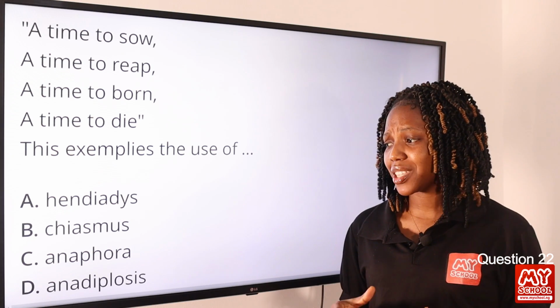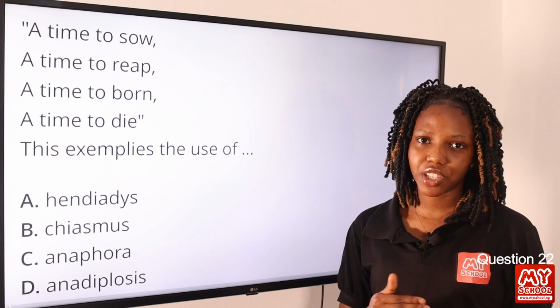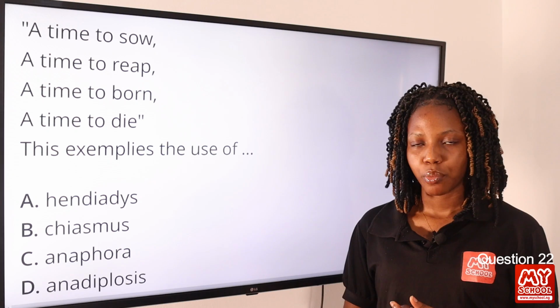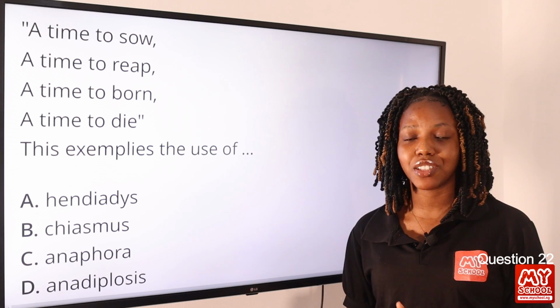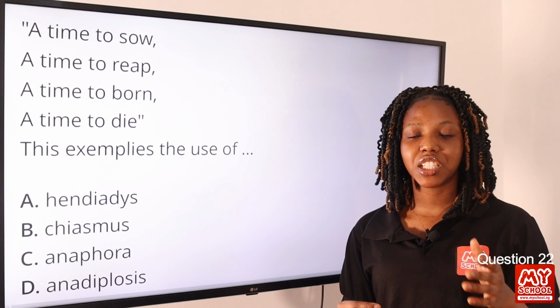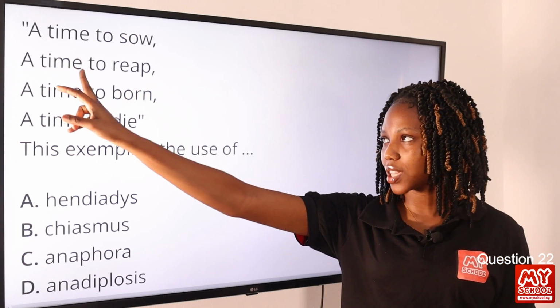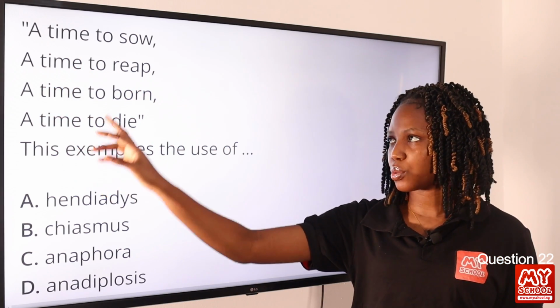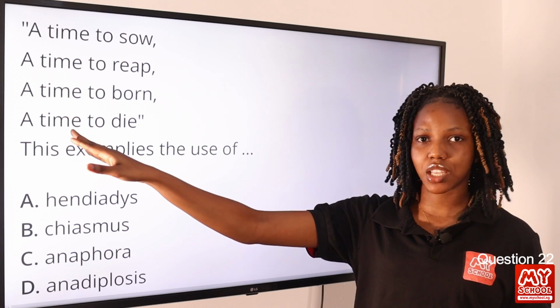Now, options A, B, C, and D have one unique element, and that is the repetition of something. But anaphora is the answer to this question because anaphora is the repetition of a group of words or a phrase at the beginning of each successive line. A time to, a time to, a time to, a time to. So we can see the repetition of this phrase in each successive line.